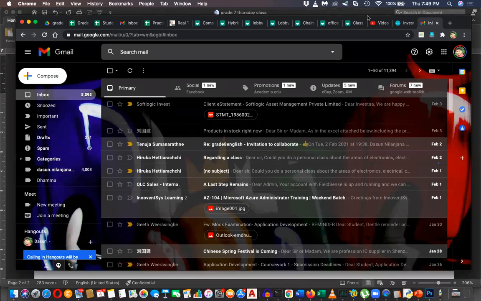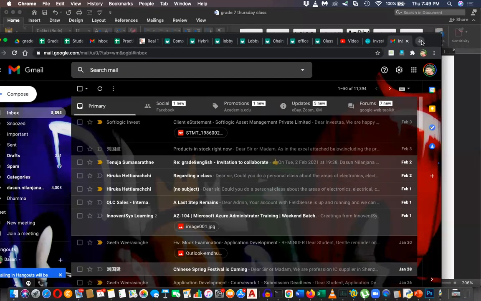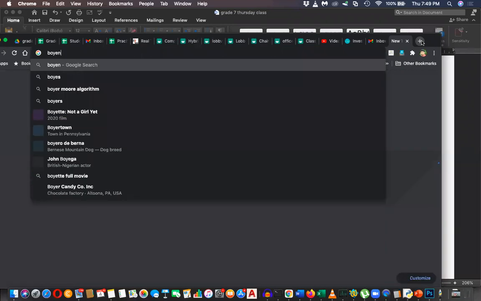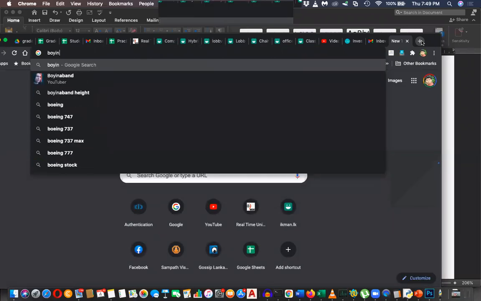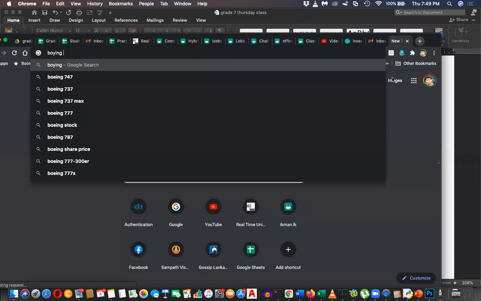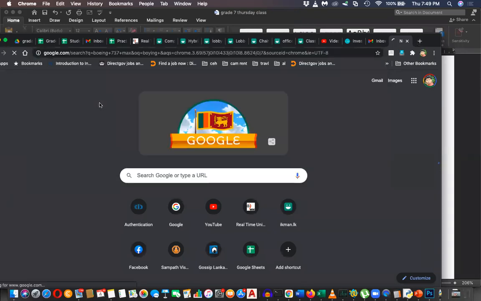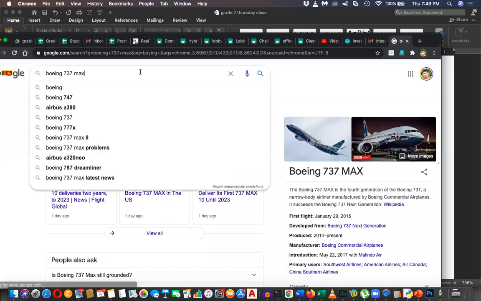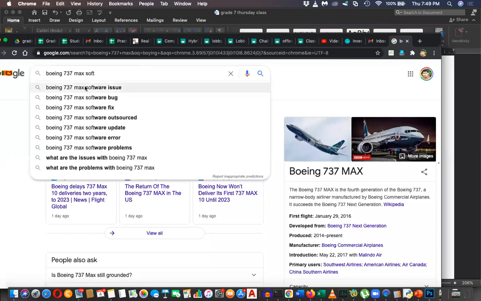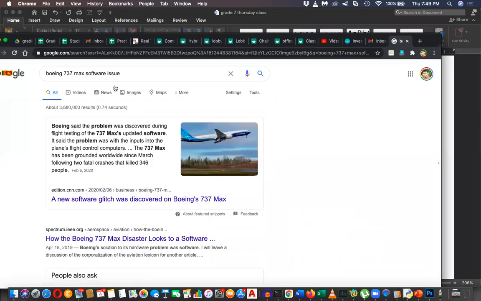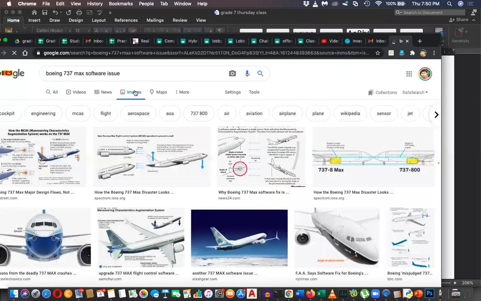If you go to Google and search for Boeing 737 Max, you can see software issue, software bug, software error, software problems. People were telling this was the issue behind these airplane crashes.